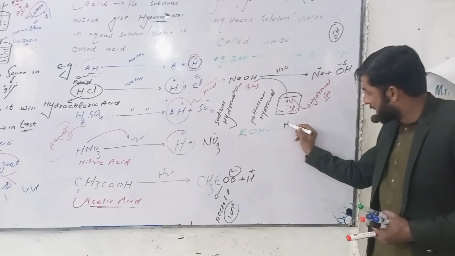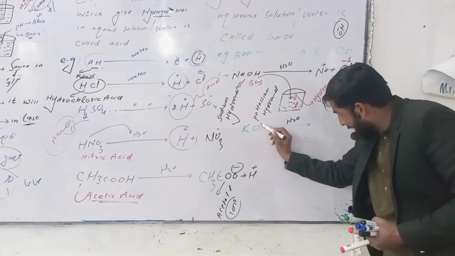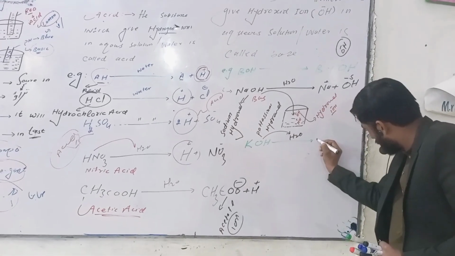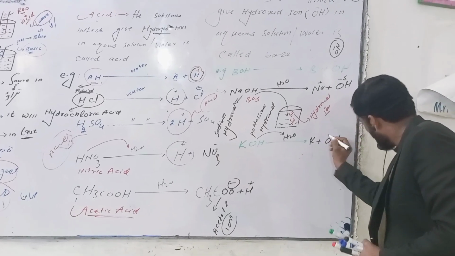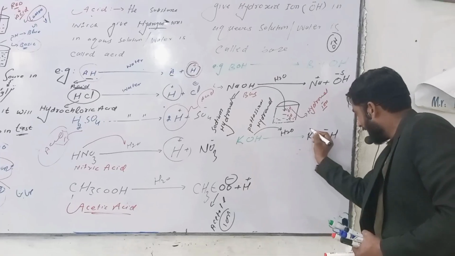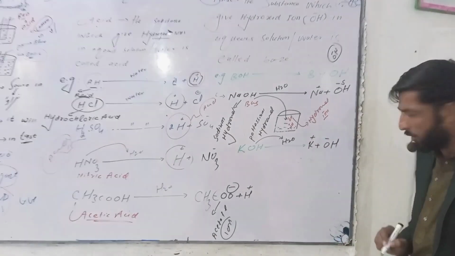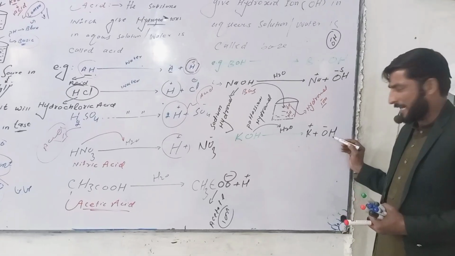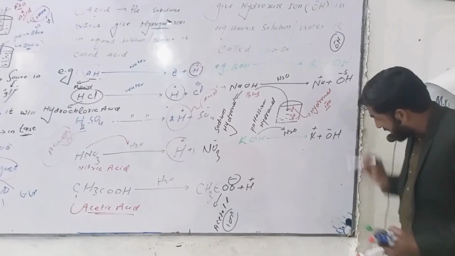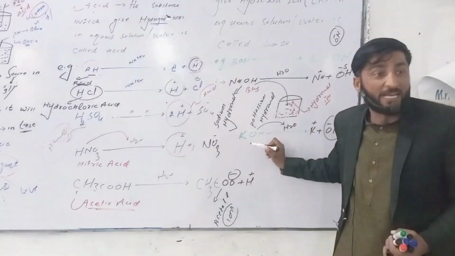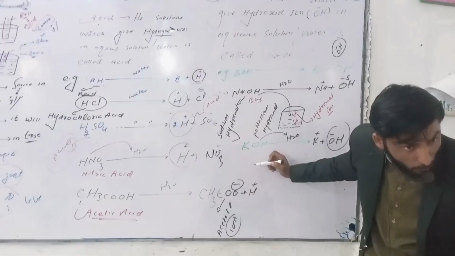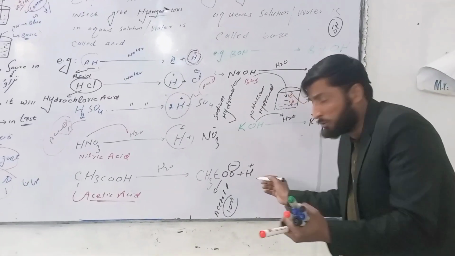When we put this substance in the water, it will give us OH negative and potassium positive. This is potassium and this is hydroxide ion. So due to this hydroxide ion, we can say this potassium hydroxide is base. Got my point?